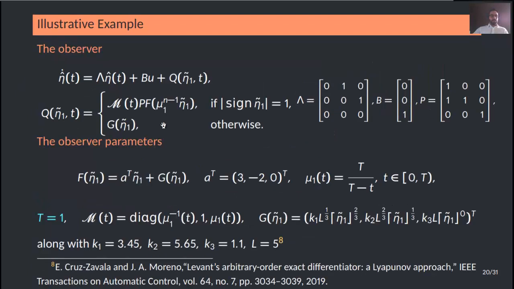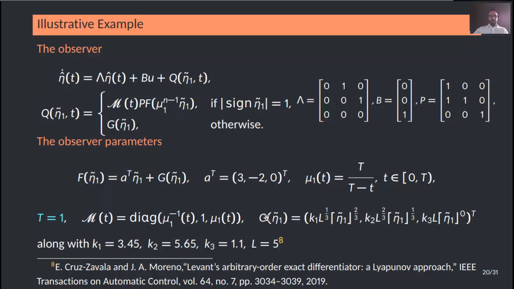The observer, according to the theorem we already showed, is given as here, defined with these matrices, and the observer parameters are defined here. Notice that the upper bound and design parameter capital T is set to 1. So observation error trajectories are expected to converge to the origin in a time no greater than capital T.